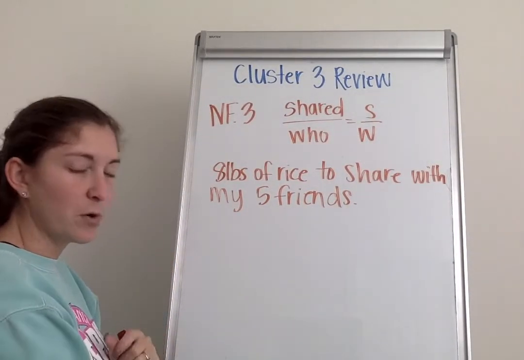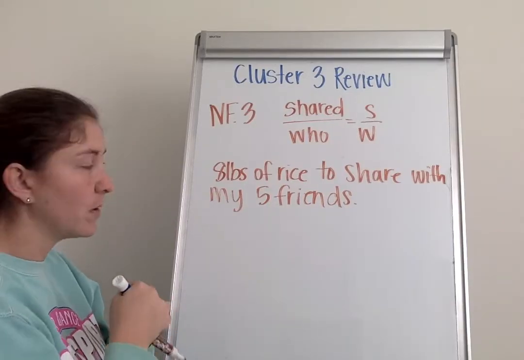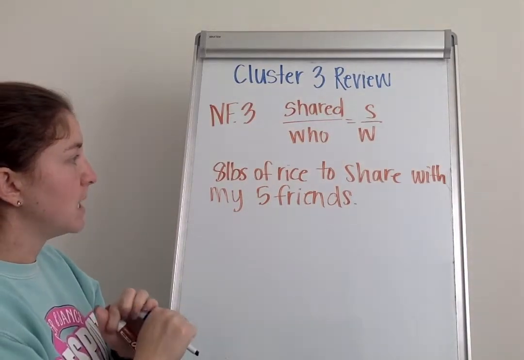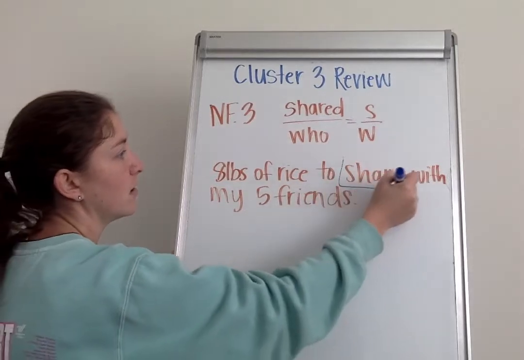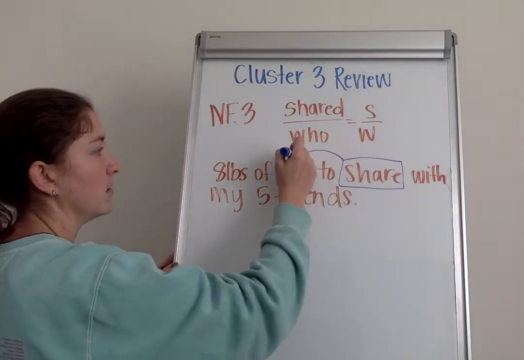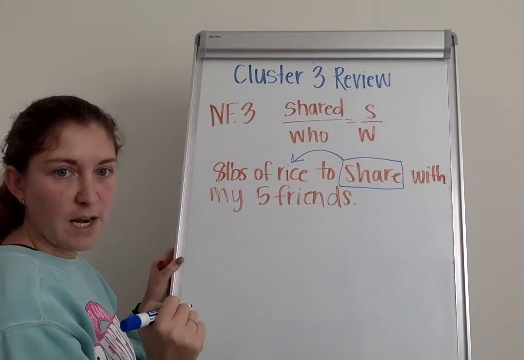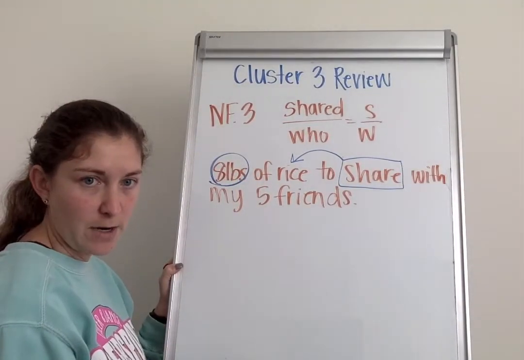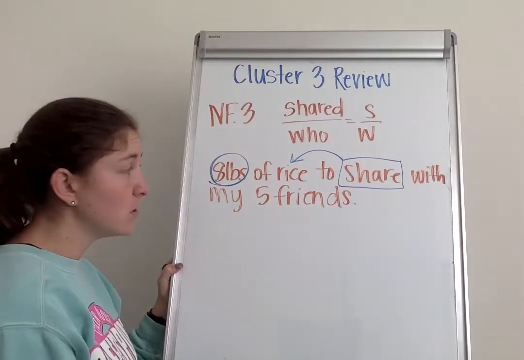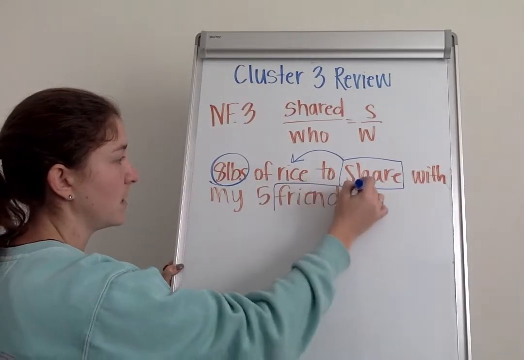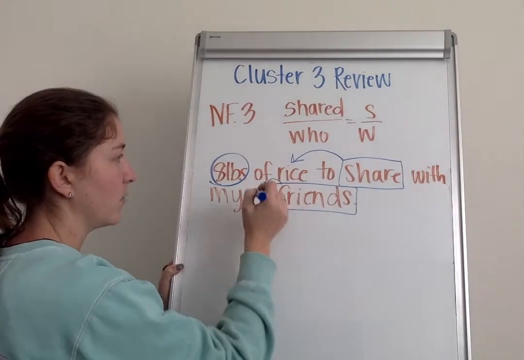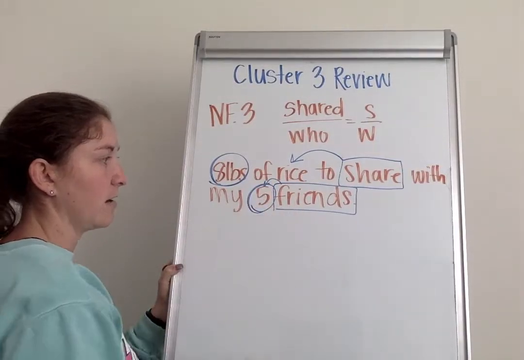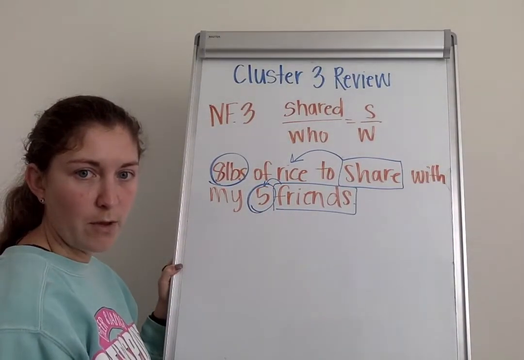I would look at what are we sharing in the problem. Well, it tells me share, and I look back and it's rice that I'm sharing. I have 8 pounds of rice here to share. Who is the rice going to? Well, it tells me friends, so I go back and I'm looking at 5 friends that I'm sharing it with.